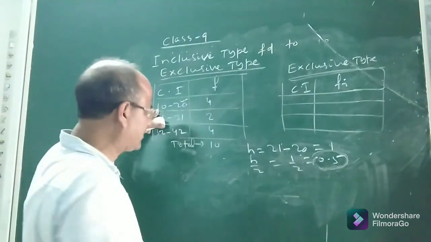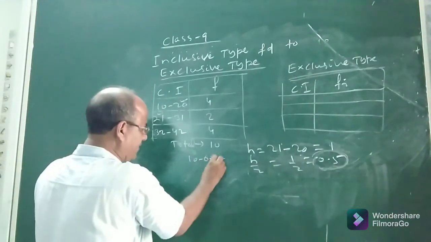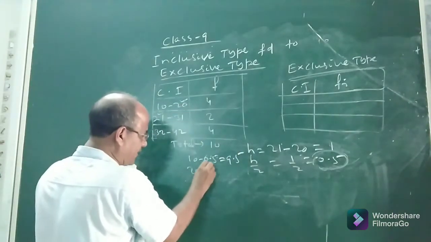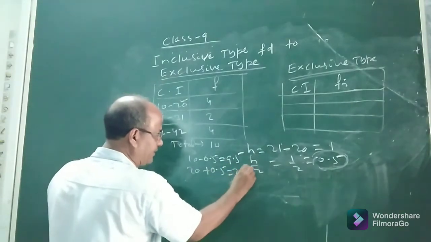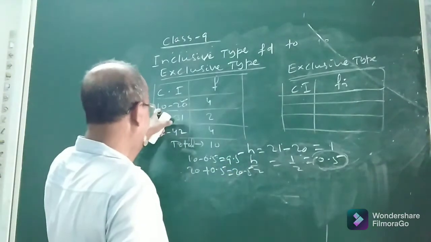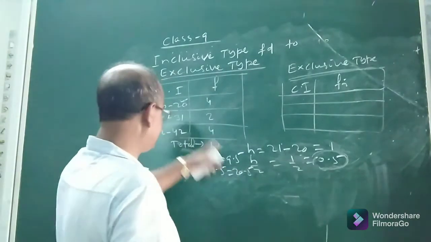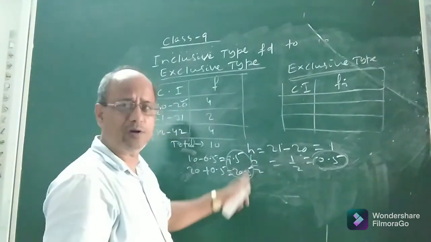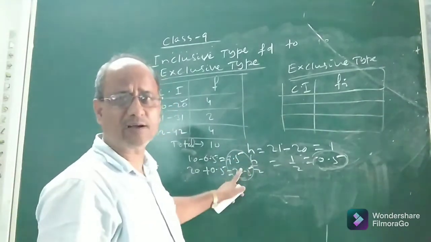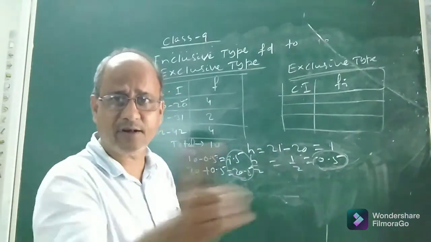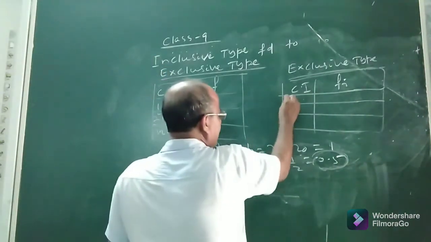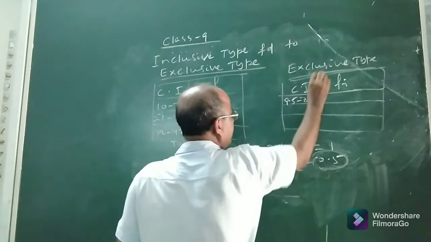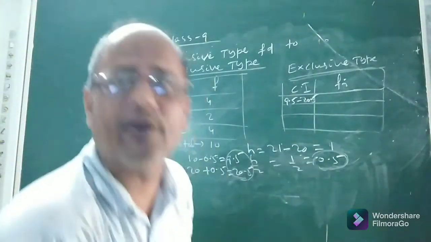See, here it is 10. So 10 minus 0.5, it will become 9.5. Now what is the upper limit? 20. 20 plus 0.5, it will become 20.5. So 10 minus 0.5 is 9.5, and 20 plus 0.5 is 20.5. So these will be the class limits. These two will be the class limits of the continuous classes, I mean of the exclusive type. That means here in exclusive type it will be 9.5 to 20.5.